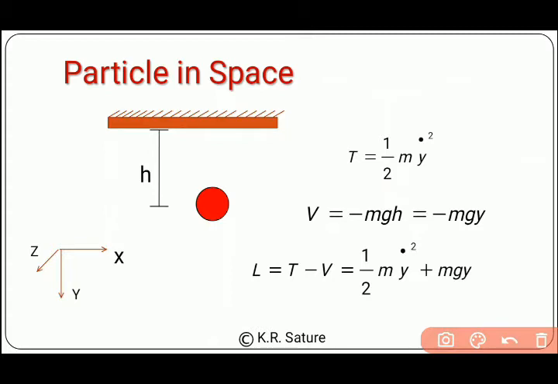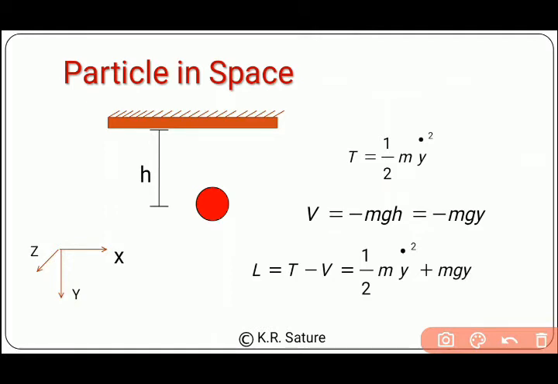Now there is a little bit tricky part, and that is potential energy. The potential energy depends on the environment in which the particle is situated, or the equation depends on how we are looking at that particle.